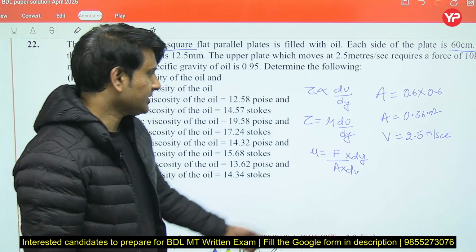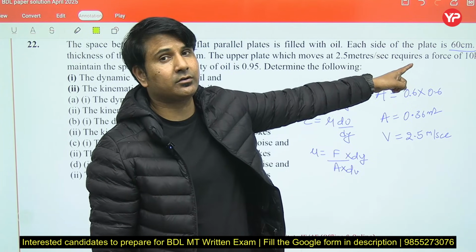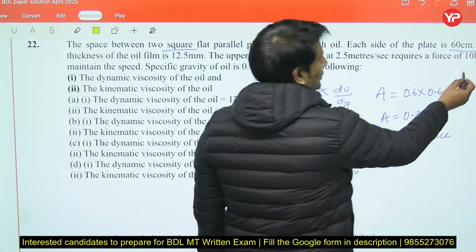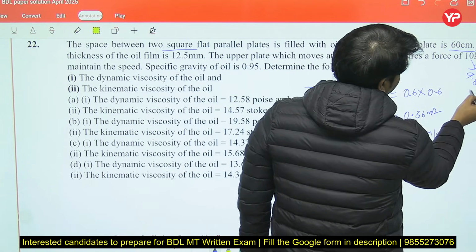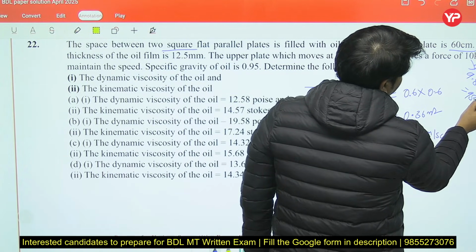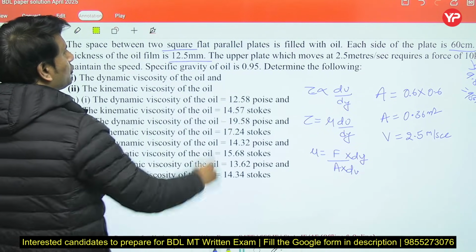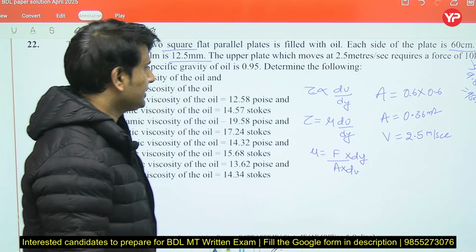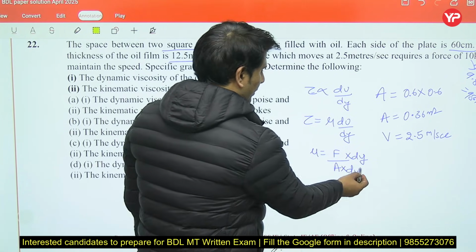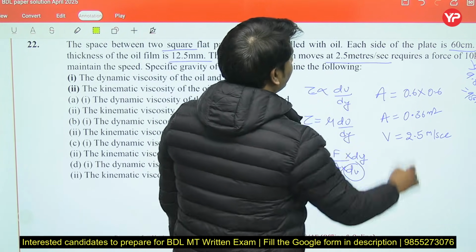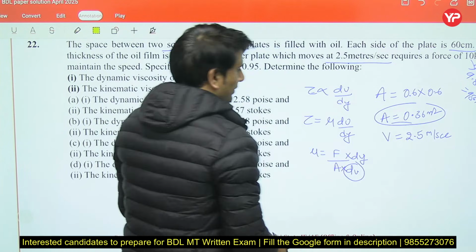So force is 10 kg, but this is given in kg. You have to change it into Newton. So for Newton, we have to multiply it by g, 9.81, and it will come out as 98.1 Newton, right? dy they have given 12.5 mm. Change it into meter. du they have given in meter per second, area we have calculated here, right?